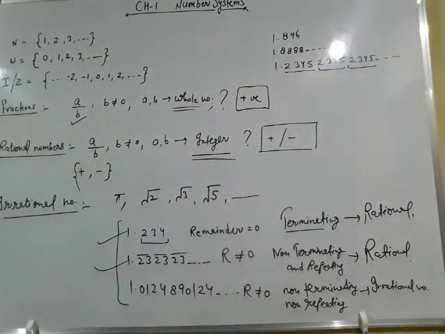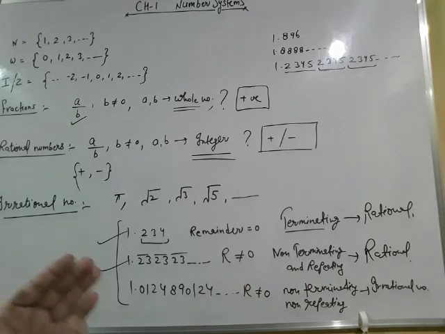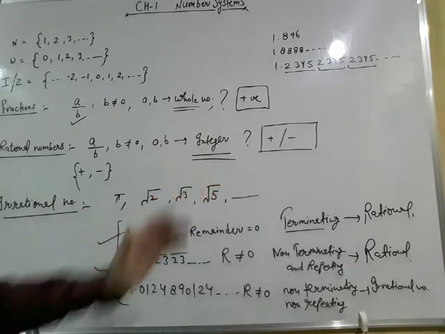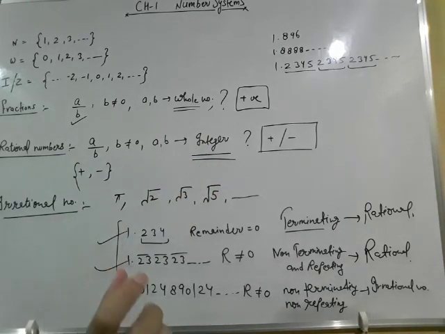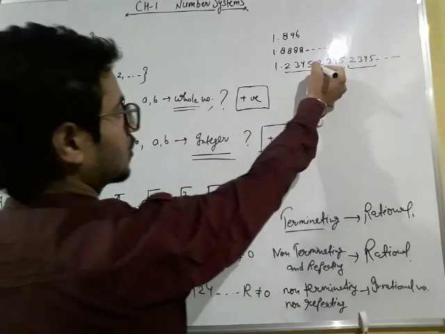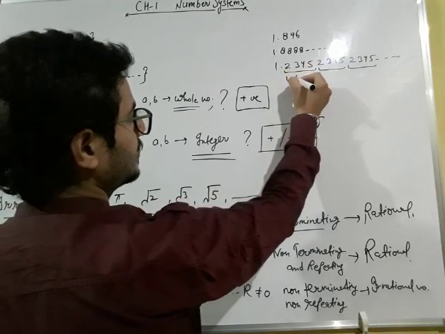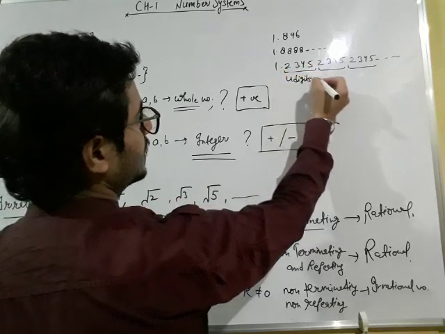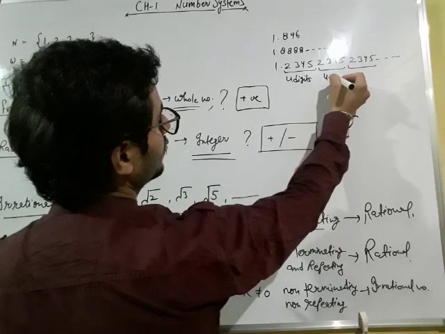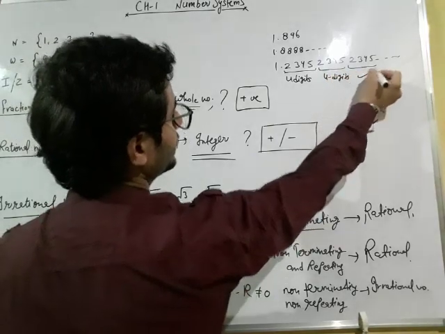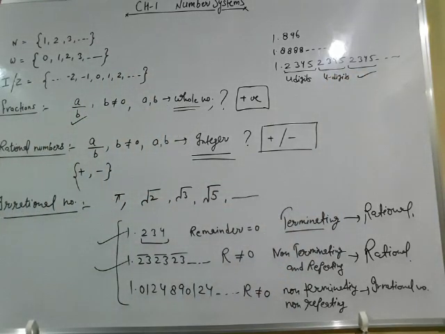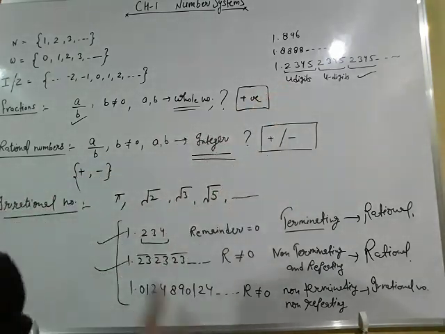So we have a repeating block of digits, and each block has 4 digits. This block, the first block, has 4 digits. This block also has 4 digits, and similarly this block also has 4 digits. So this is also an example of a rational number.